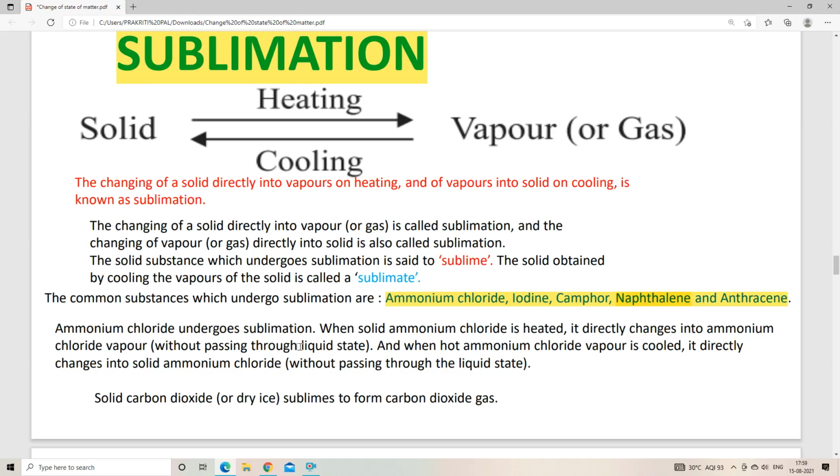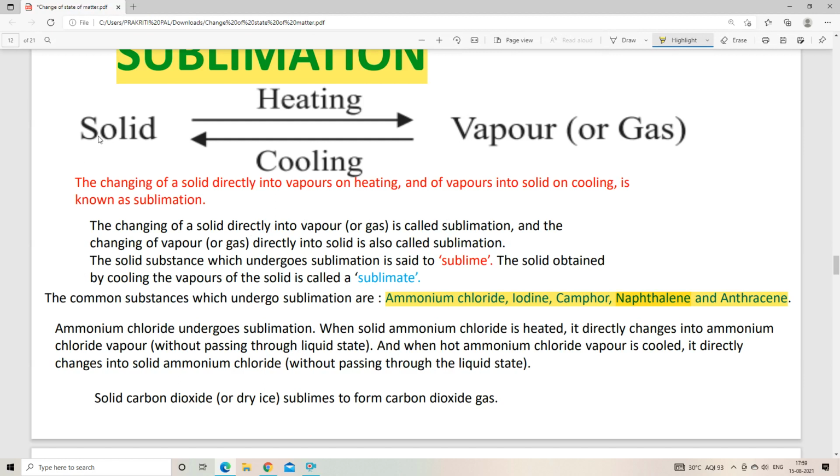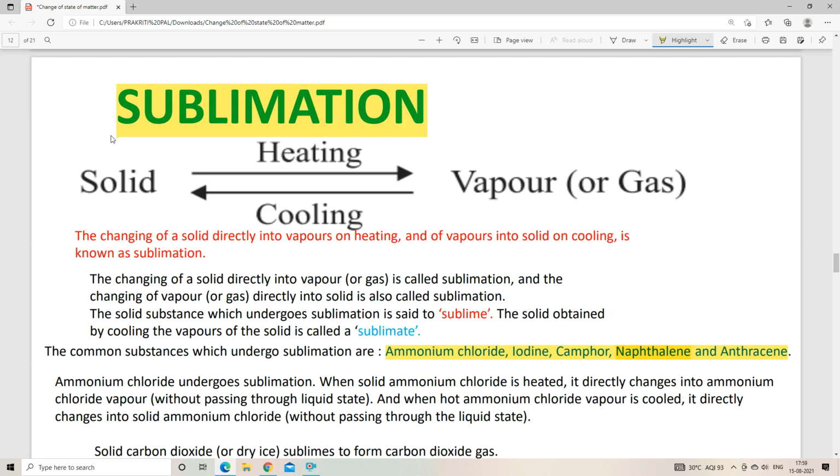Okay, so today we will start from sublimation. First of all, we have to know what sublimation is. Sublimation is the direct process of forming vapor from solid. You can see here there is no liquid state, right? From solid, we can directly form vapor by heating. This process is known as sublimation.